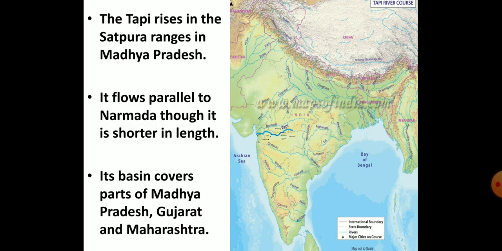The important west flowing river is the Tapi river. The river Tapi originates in the Satpura ranges in the Betul district of Madhya Pradesh. It flows parallel to the Narmada river in a rift valley. The meaning of the rift valley is already told to you. The length of river Tapi is much shorter. The river basin of Tapi covers parts of Madhya Pradesh, Gujarat, and Maharashtra. If you look at the map, you can better understand the concept.